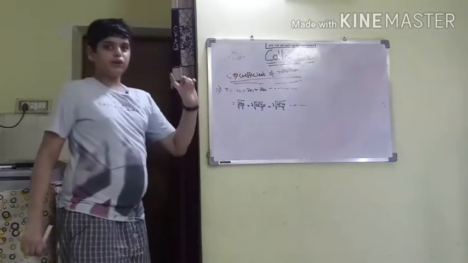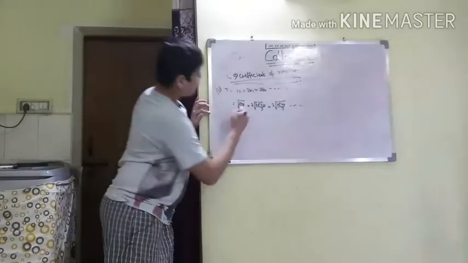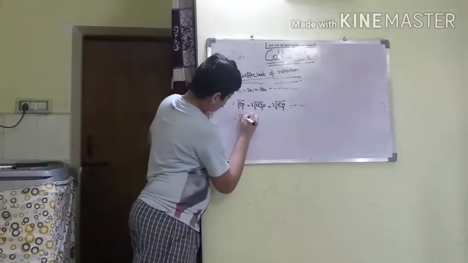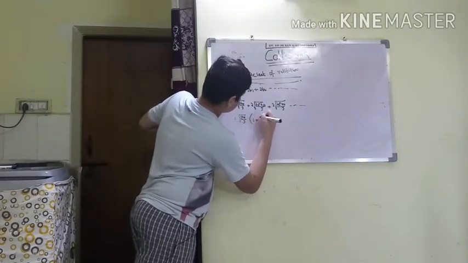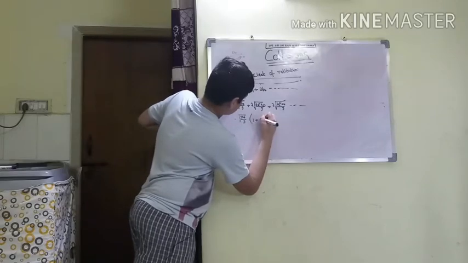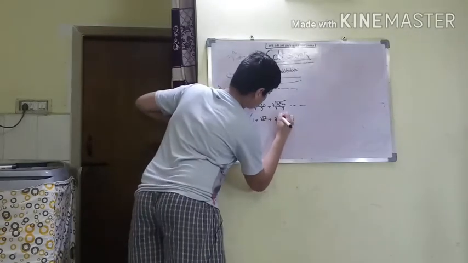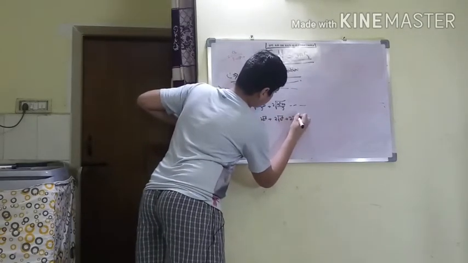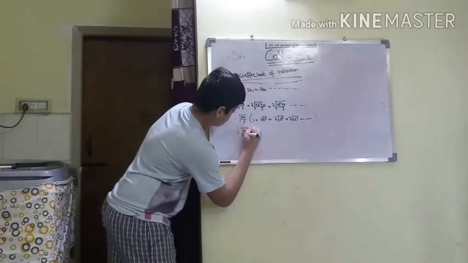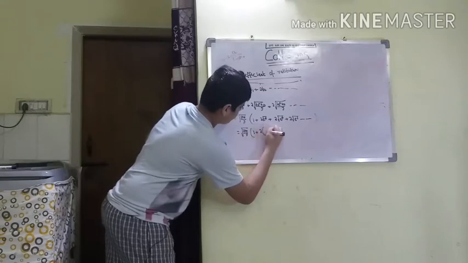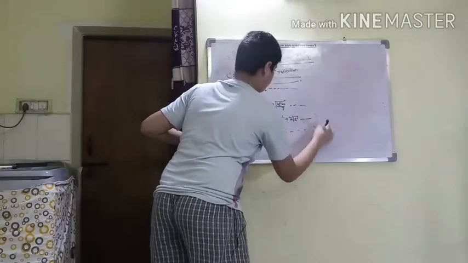Okay, now remember that formula, hn is equal to e power 2n into h naught. The same I have applied here. So if you take root 2 h naught by g common, it will be 1 plus 2 root e square plus 2 root e power 4 plus 2 root e power 6 so on, is equal to root 2 h naught by g into 1 plus 2 into e plus e square plus e cube plus so on up to infinity.